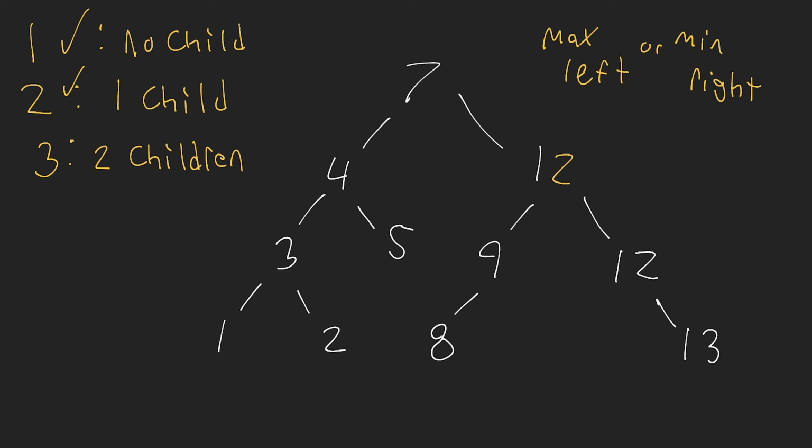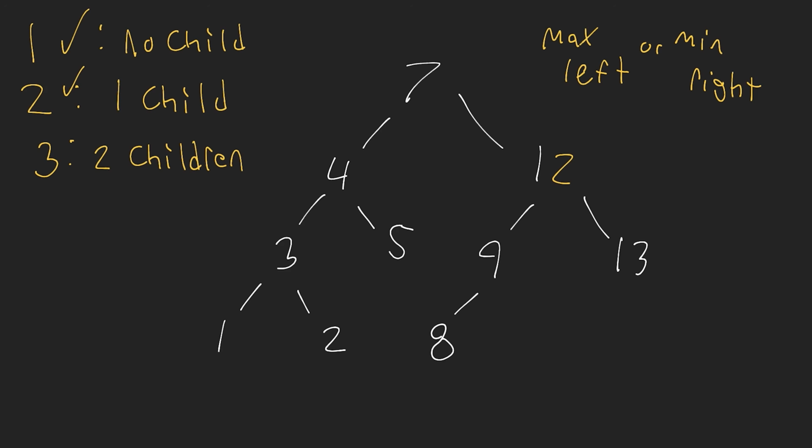Now, since node 12 has one child, the way we delete it is the same way we just deleted the other node. So we simply set the right pointer of this node to be equal to 13. So now we have deleted node 11. So both of those deletion processes are valid, again, either using the maximum in the left or the minimum in the right. And now we have a valid binary search tree. And you can see that the properties are still adhered to, with all of the nodes that are less than being in the left and all of the nodes that are greater than or equal to being in the right. Okay, so that is how you do an insertion, deletion, and traversal of a binary search tree.